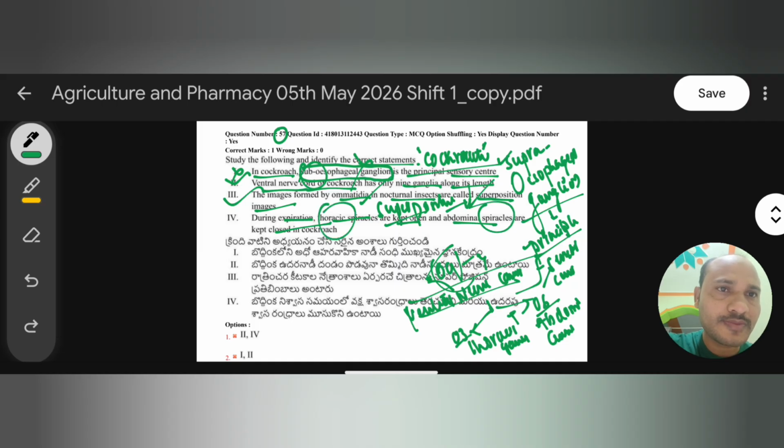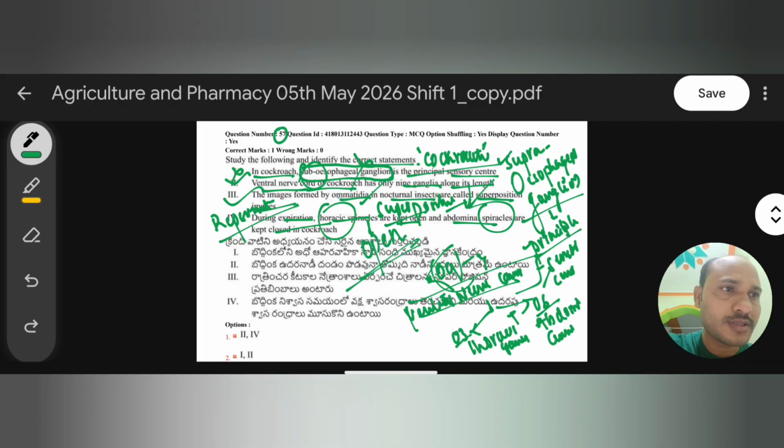Generally, these spiracles play an important role during respiration only. We have different places where these spiracles open, like thoracic spiracles and abdominal spiracles. Generally, they are kept closed? No, they are always open. Remember, spiracles are always open.